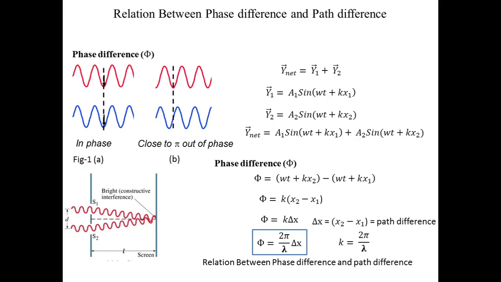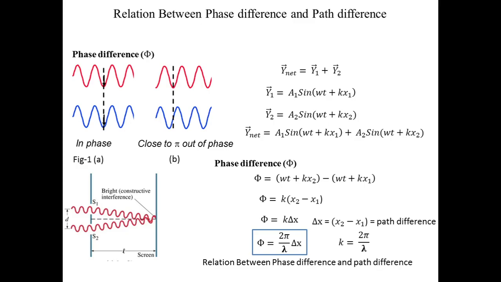where omega t plus kx is the phase for these two waves. So we can calculate that phi equals k times (x2 minus x1), because omega is the angular frequency, which is constant.